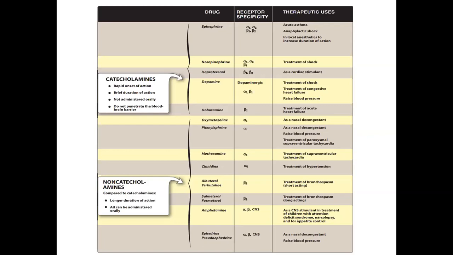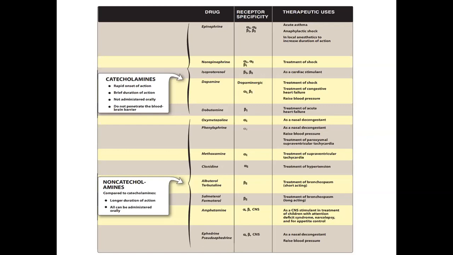Phenylephrine acts on the alpha 1 receptor and is used as a nasal decongestant, to raise blood pressure, and in the treatment of paroxysmal supraventricular tachycardia. Methoxamine acts on the alpha 1 receptor and can be given in the treatment of supraventricular tachycardia.